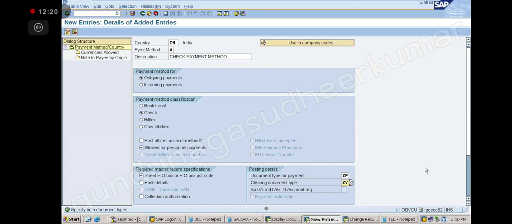When I do the vendor payment through APP, my document number would be different. That way, I can easily identify whether that payment was made using the automatic process or the manual process. Is that clear? So normal vendor payment, KZ document it will take, but APP payment it will take ZP document. Sir, ZP or ZV both for bank and check?